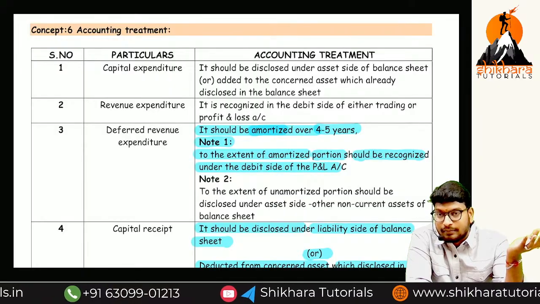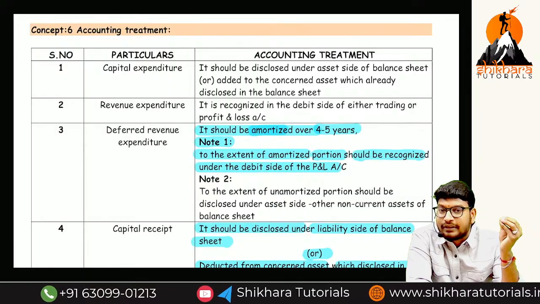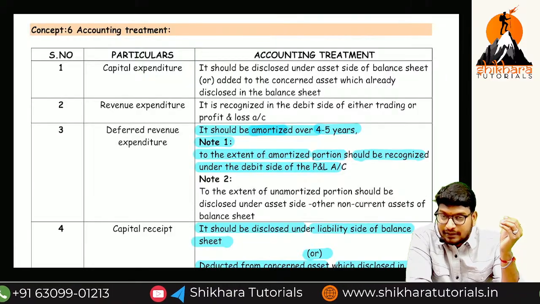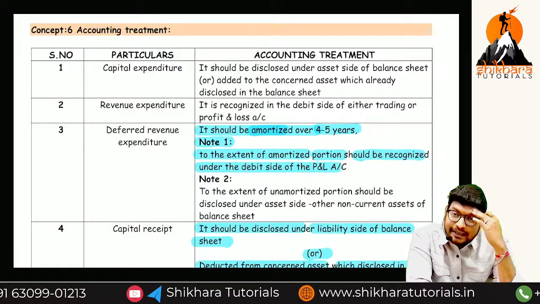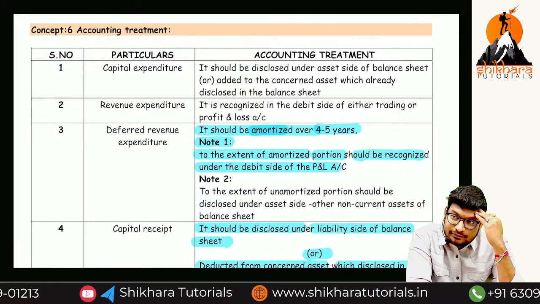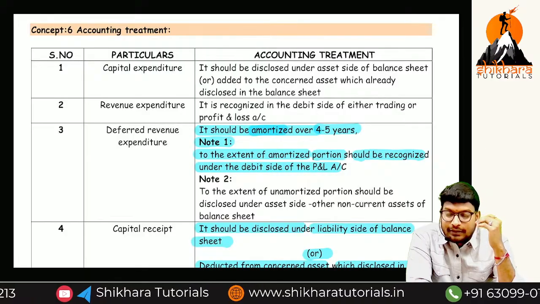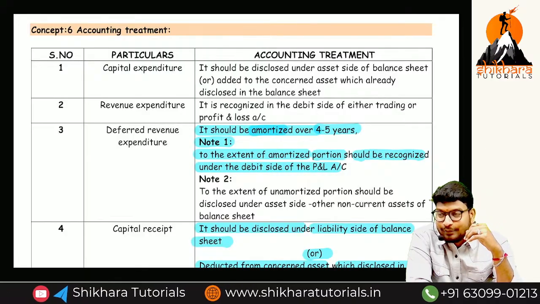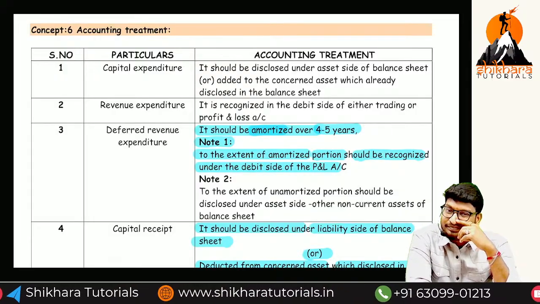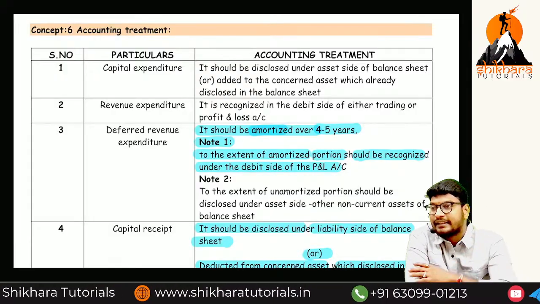Asset side of the balance sheet. What is the accounting treatment of revenue expenditure? Debit side of P&L, trading and P&L. What is the accounting treatment of revenue expenses? Debit side of trading. And what is the accounting treatment of revenue receipt? Credit side of either trading account or P&L.